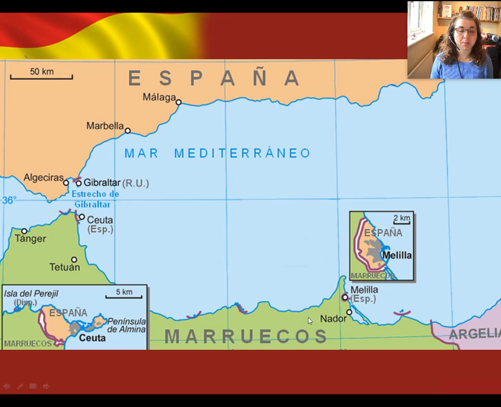Now you can see from the map that Ceuta and Melilla are tiny. So Ceuta, as you can see from this map, is only about 8 kilometers from side to side, and Melilla is only a little bit more than about 4 kilometers from side to side. So they are owned by Spain, but they are very, very tiny communities.